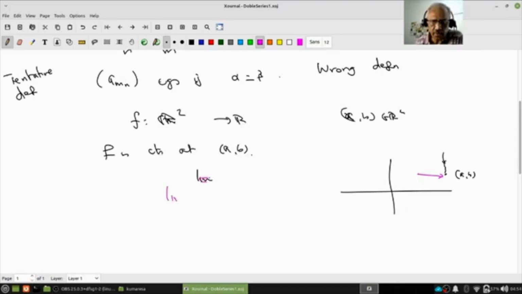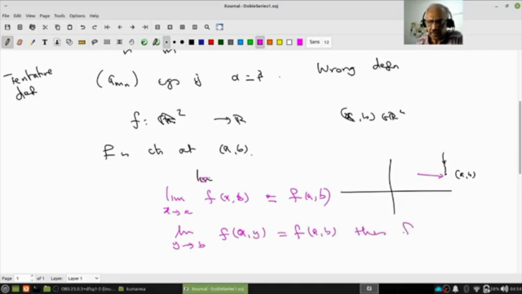So one way would be: the limit as x tends to a of f of x, b equals f of a, b, and the limit as y tends to b of f of a, y equals f of a, b, then f is continuous.